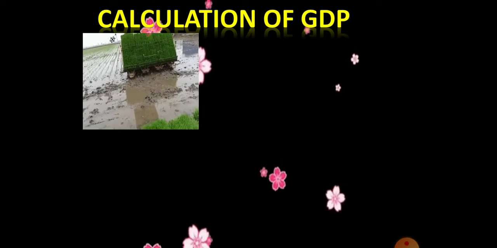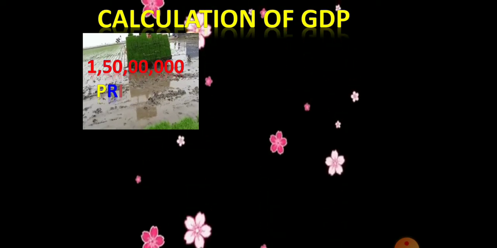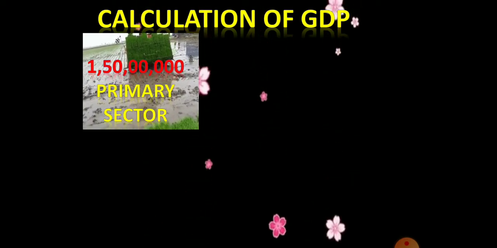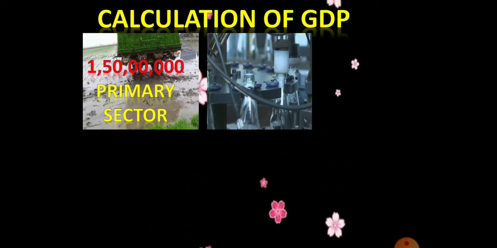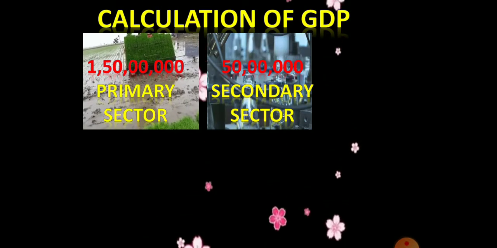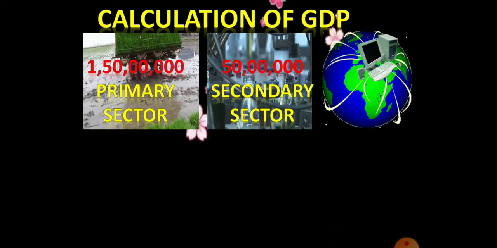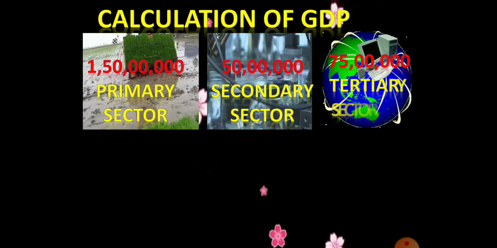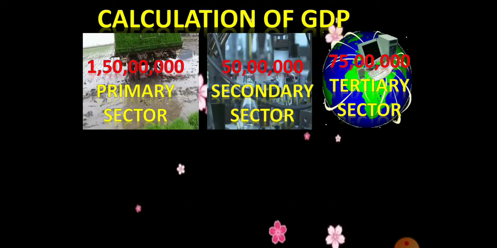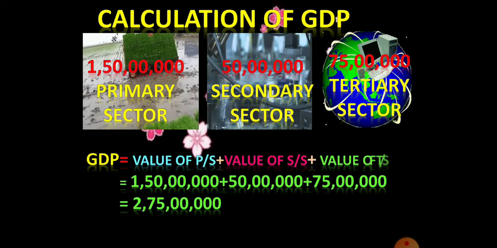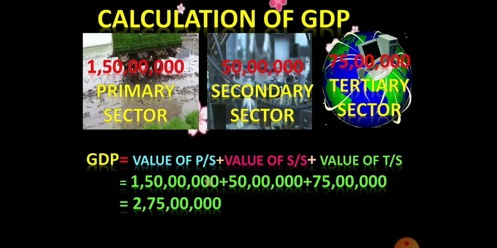Now we can see the calculation of GDP. One best example: if the total value of final products of the primary sector is 1 crore 50 lakhs, the total value of secondary sector final goods is 50 lakhs, and from the service sector the total value of services in a year is 75 lakhs, then we can calculate the GDP, that is gross domestic product or the national income.